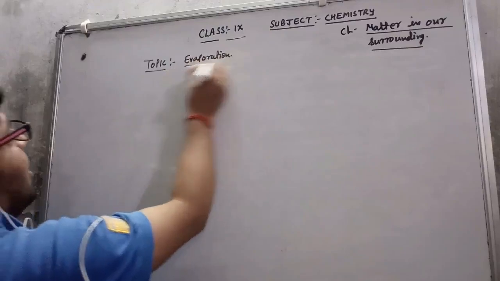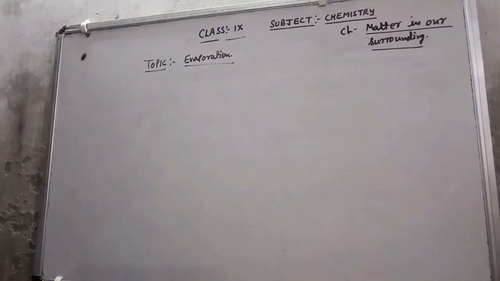Two things are available here: one is vaporization and one is evaporation.